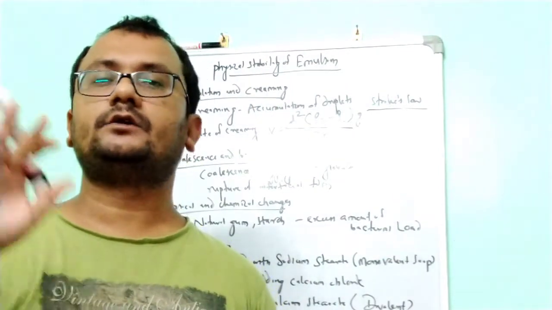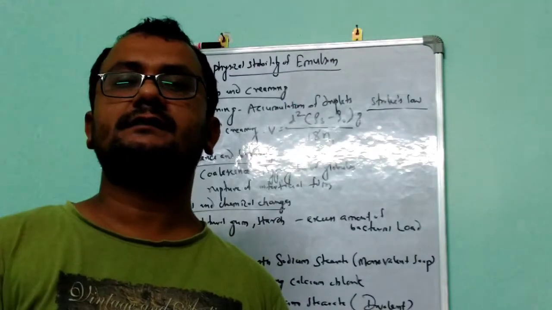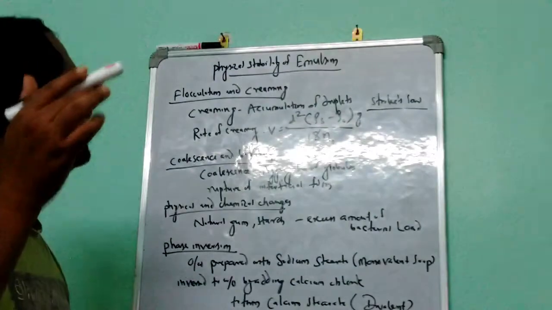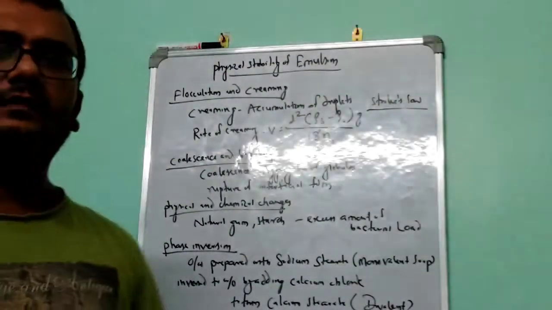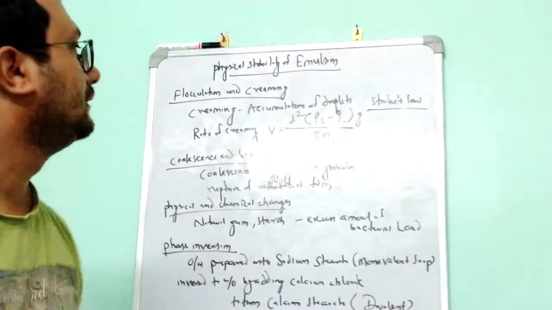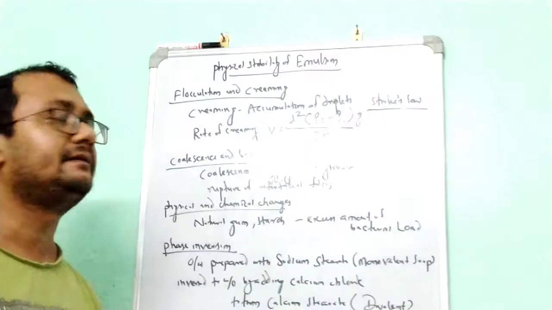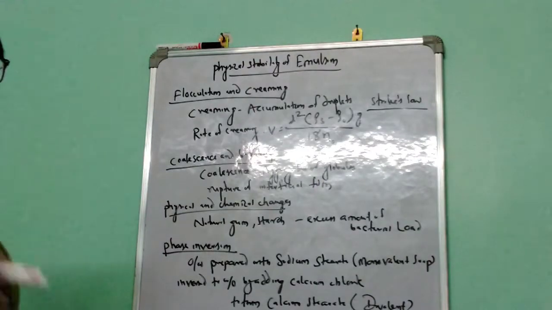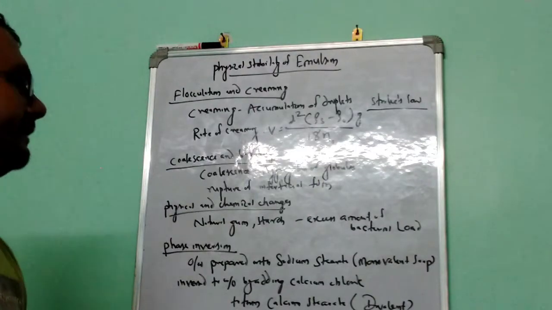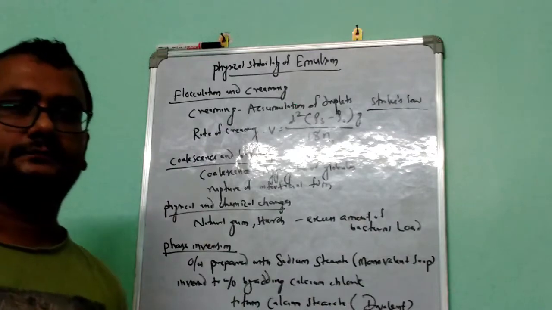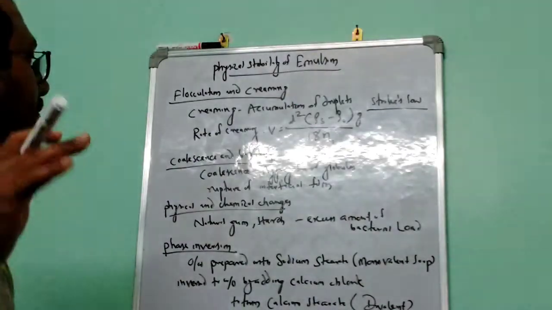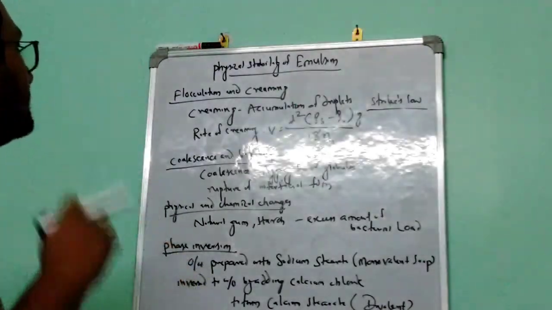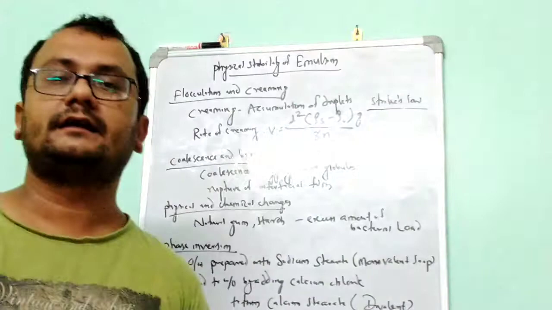That's why we need to know what the instabilities of an emulsion are, so that we can stabilize it. So let us discuss the instabilities of emulsion. The first is flocculation and creaming, then coalescence and breaking, physical and chemical changes, and phase inversion. These four instabilities are there for the emulsion. Let us discuss the first one, flocculation and creaming.